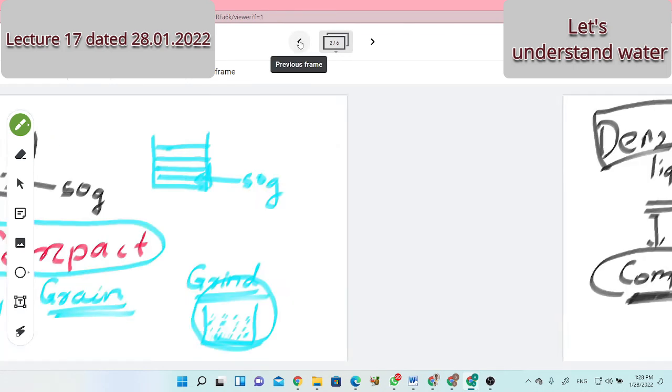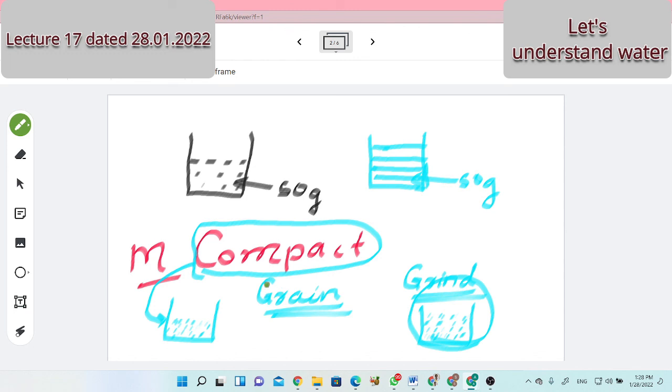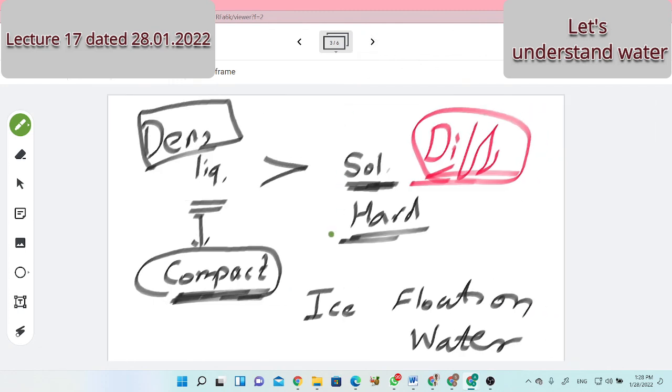Yes, students. Let us sum up now. I started a discussion with the title of the topic and I highlighted only the aqueous, meaning the water medium, and we tried to know this water. Why water is liquid, that I answered. I asked a question about compactness and density, and then different examples were given, and we concluded that grain, if you grind it, the volume will increase, so compactness will decrease. Then for water, we concluded the density of liquid water is more than that of solid water. Though solid feels hard, ice feels hard to touch, from the density point of view it is less. Therefore, ice floats on water.